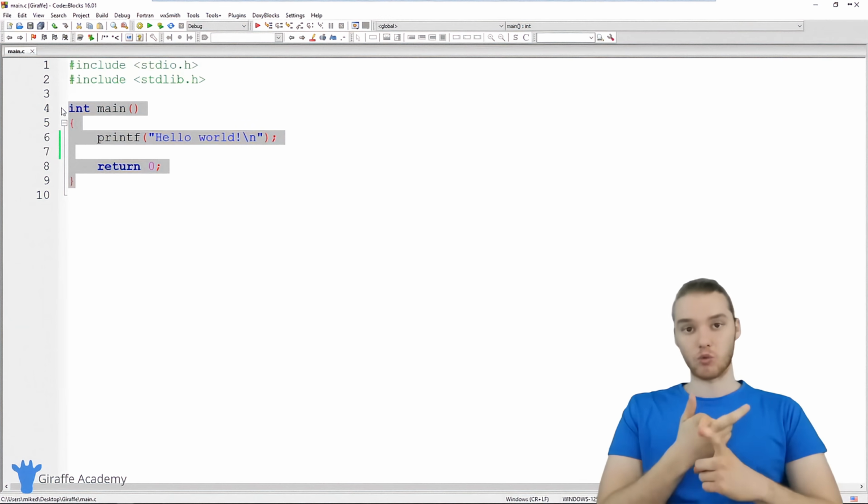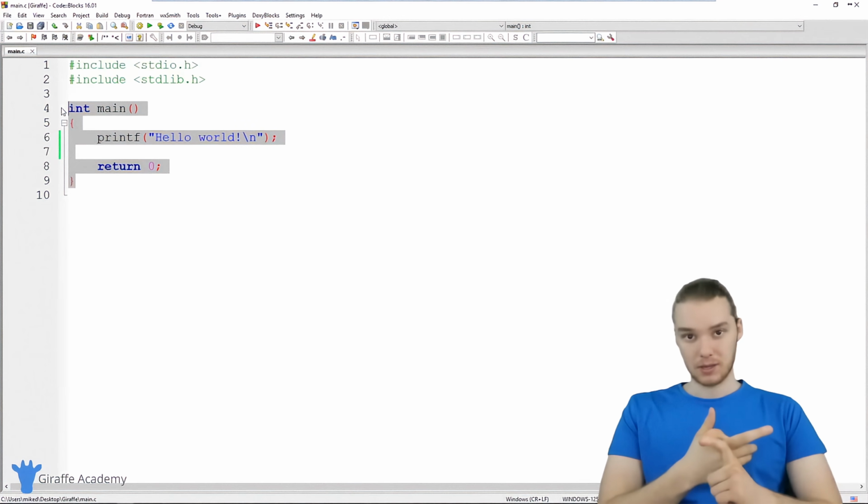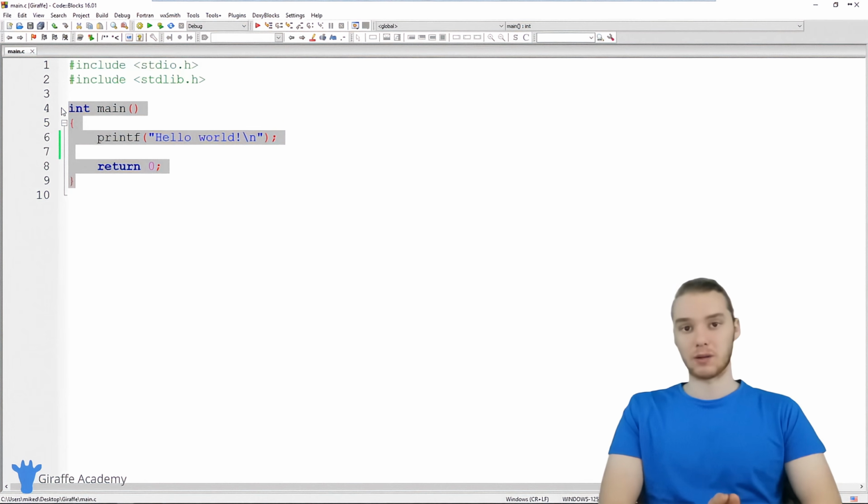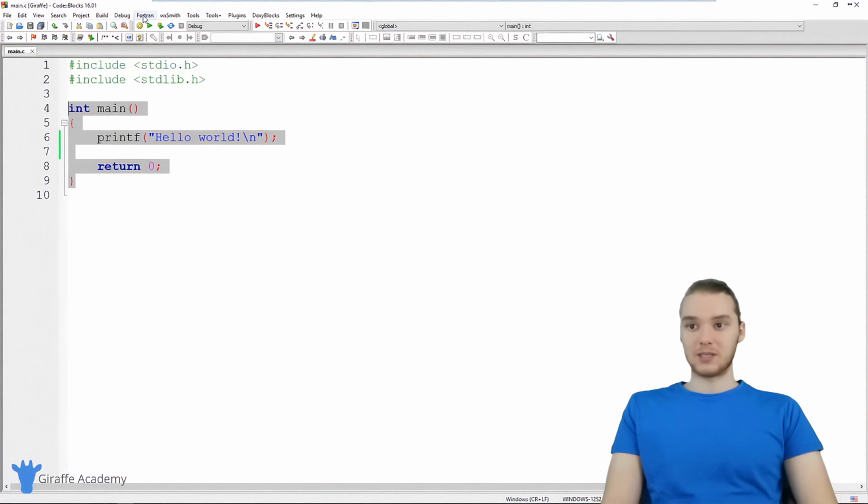The second thing we have to do is run the file that gets built. So once we've built this program, we've compiled it down into code the computer can understand, we have to run it, basically tell the computer to execute that code. And in Code::Blocks, it's actually really easy to do this.